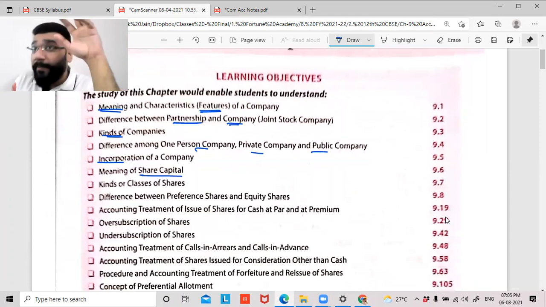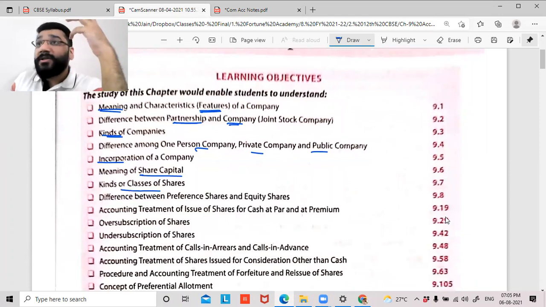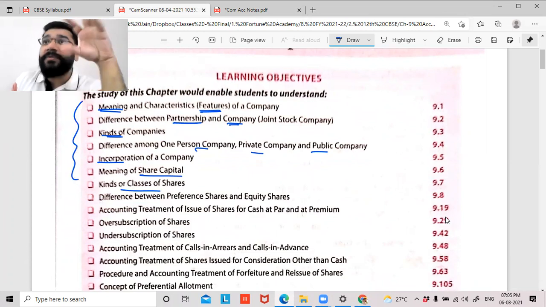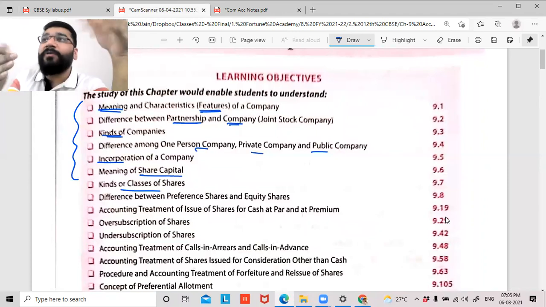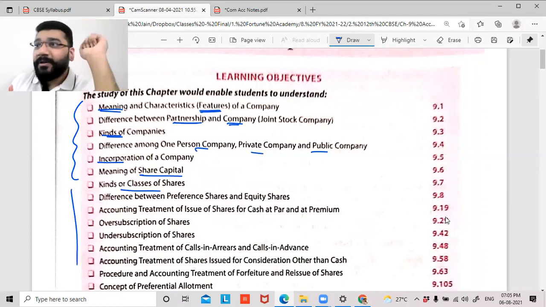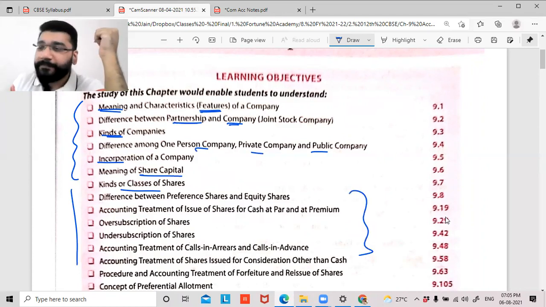What is the procedure for incorporation of a company? What is the meaning of share capital? What are the different kinds and classes of share? There's so many things that we'll be learning. So initial few things I'm just running through because you will get an outline, because you are familiar with these terms a little bit. But as and when I proceed, this becomes technical. So I will not discuss this now. I'll discuss as and when we come across these topics.